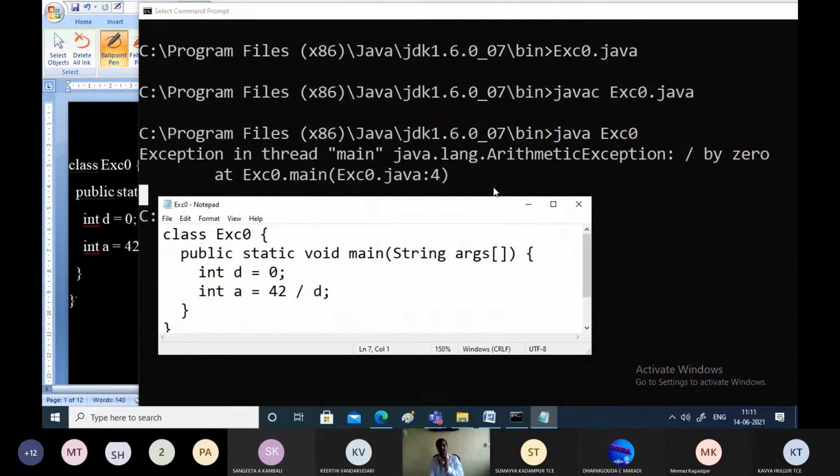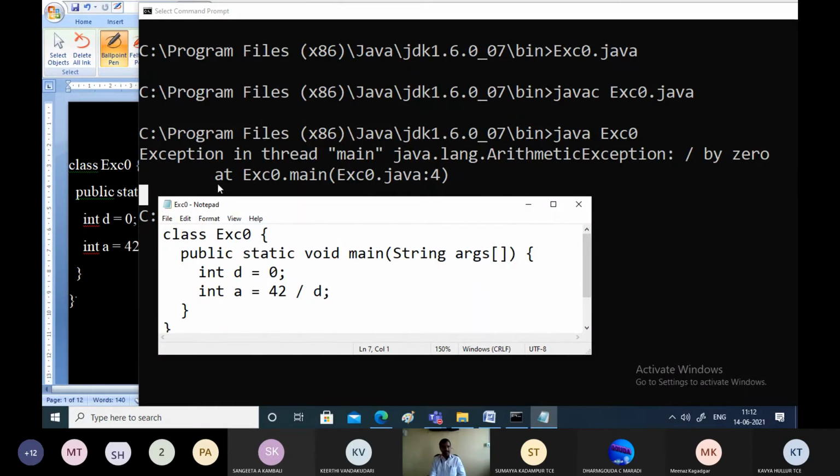It clearly tells the details. What type of exception has occurred? Arithmetic exception has occurred, or arithmetic error. There is an error in the program which is nothing but an arithmetic error, because you are trying to perform an arithmetic operation. The specific detail of the error will be given. What is the specific detail of this error? Division by 0. You are trying to divide an integer by 0, which is not allowed.